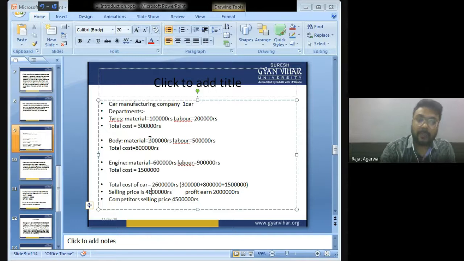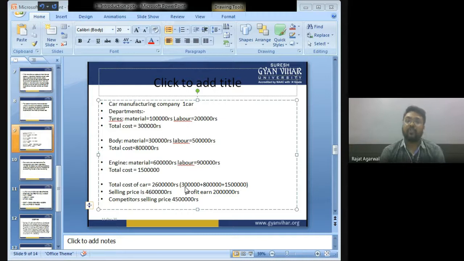Right now, my tire department is costing 3 lakh. But if I outsource the tire and purchase it from a company dedicatedly making tires, they will give me the tire for only 2 lakh. So it will save me 1 lakh rupees.